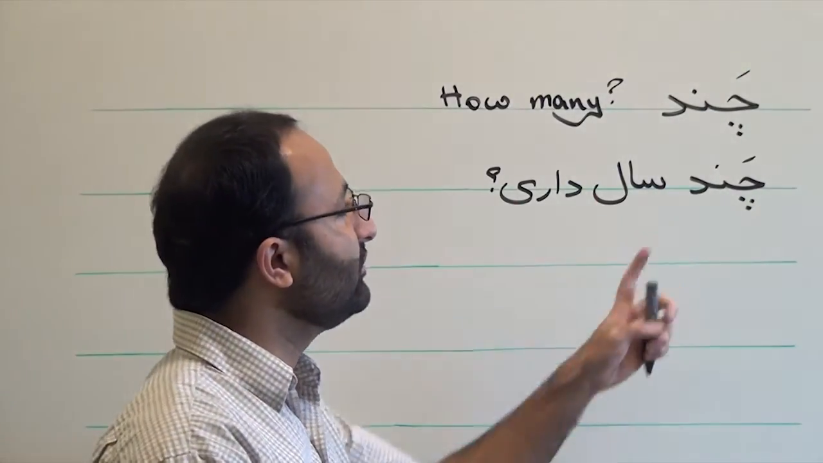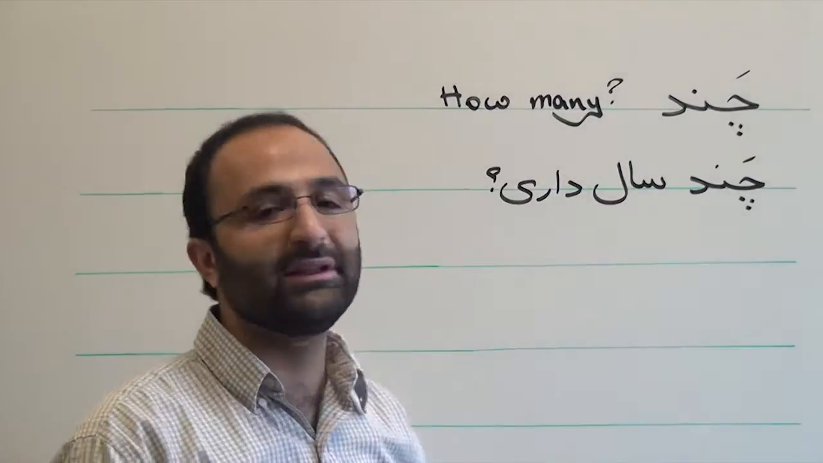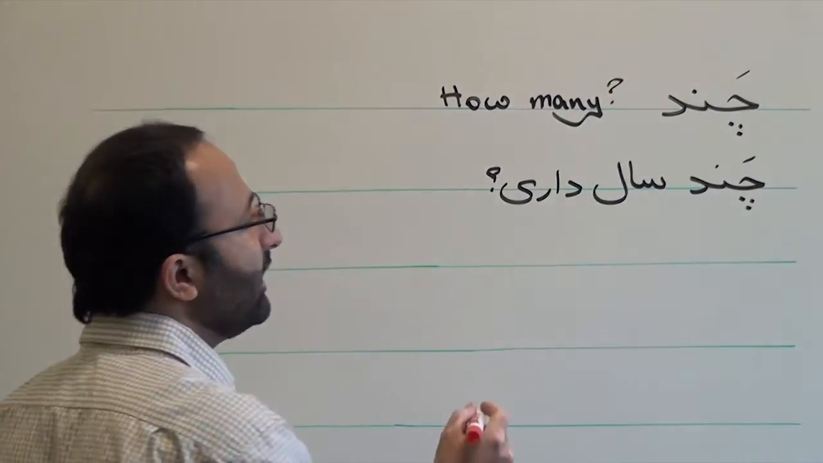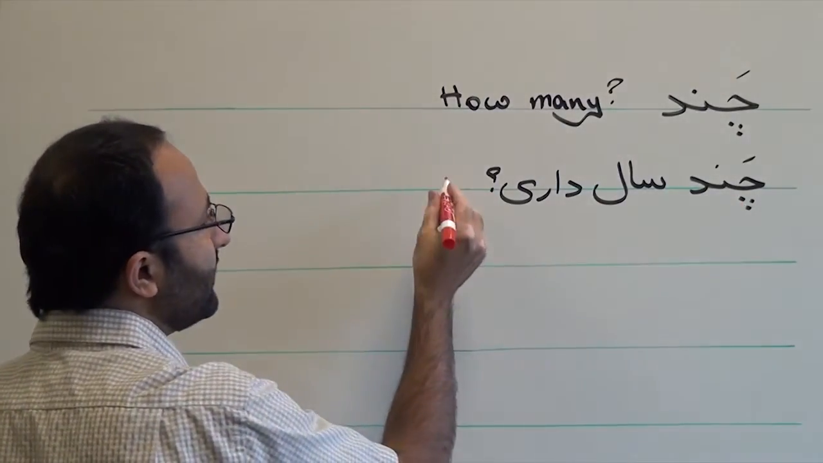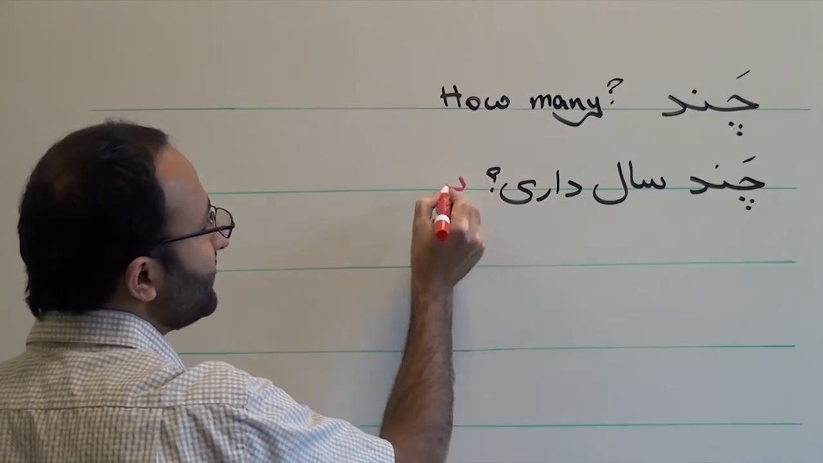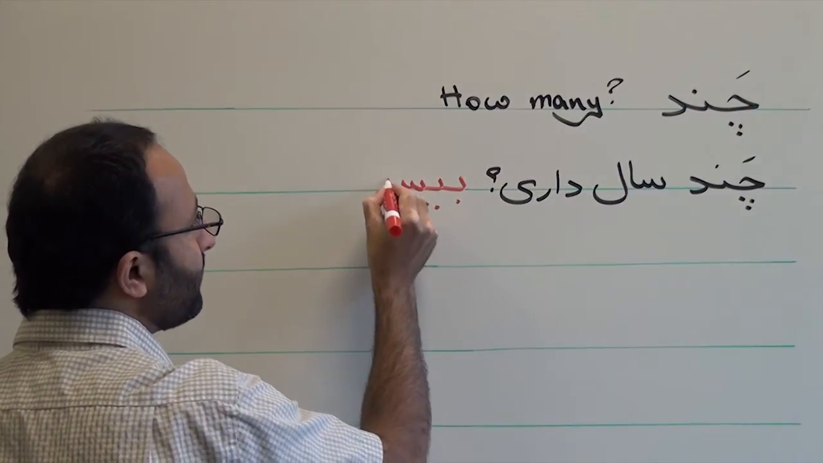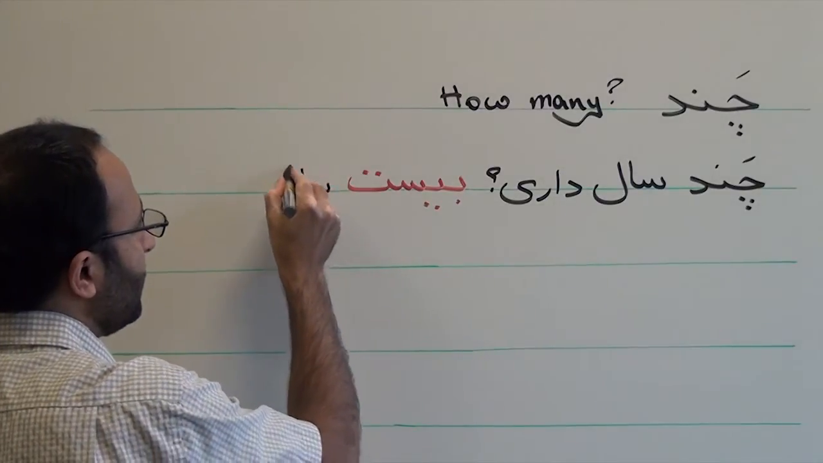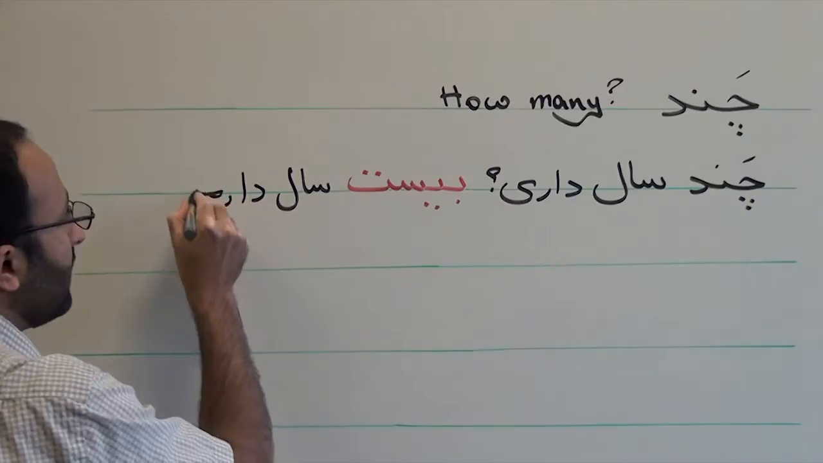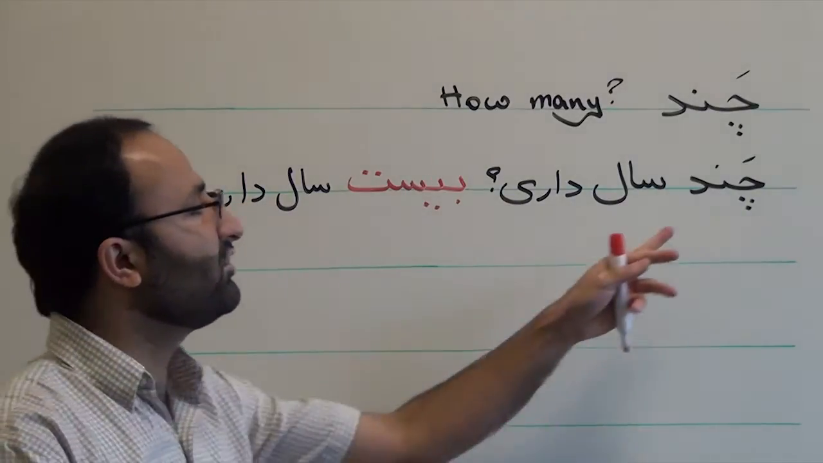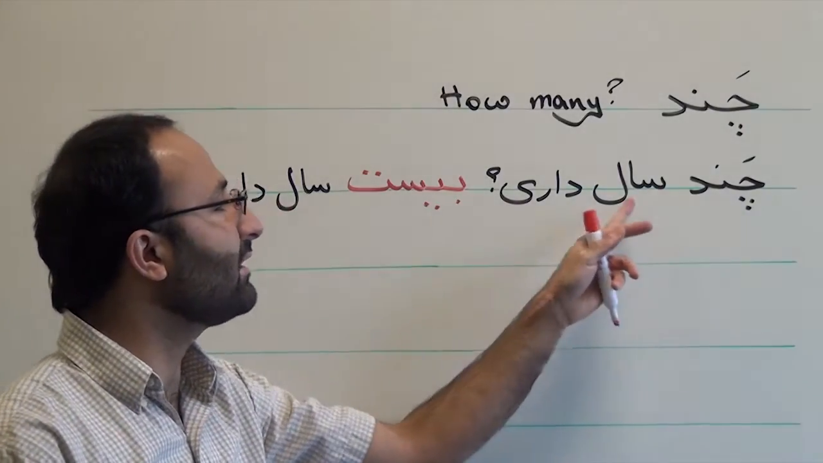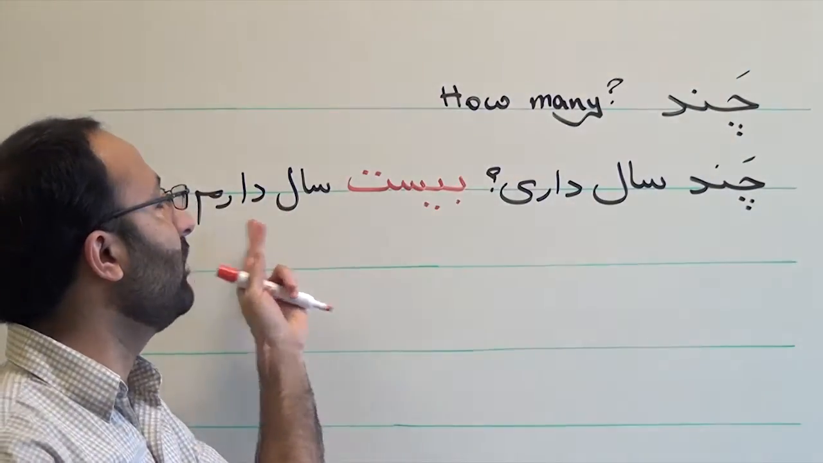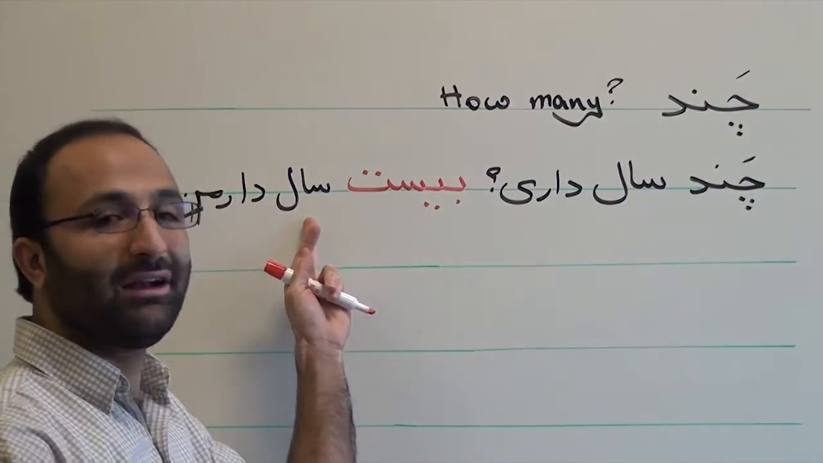And the answer is easy, you just need to replace chand with the information that is asked for. So instead of chand we write, for example, 20. 20 سال دارم. چند سال داری؟ Then you say 20 سال دارم. I am 20 years old. 20 year I have.